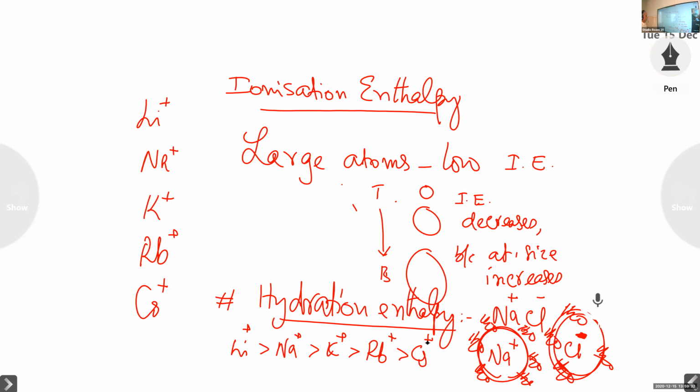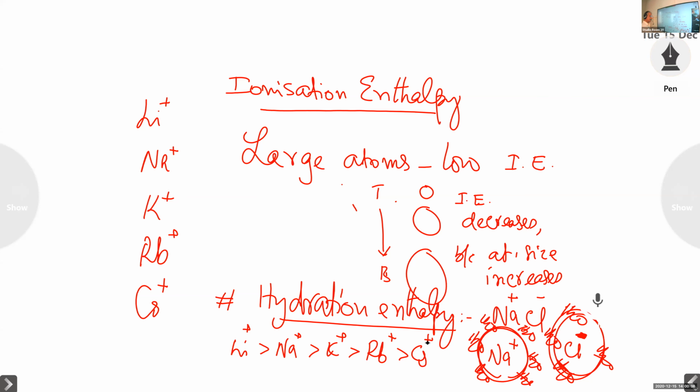So that is the variation of the hydration enthalpy. I repeat, hydration enthalpy means the amount of energy released when ions are covered by water molecules or hydrated by water molecules. From top to bottom, the ionic size increases.